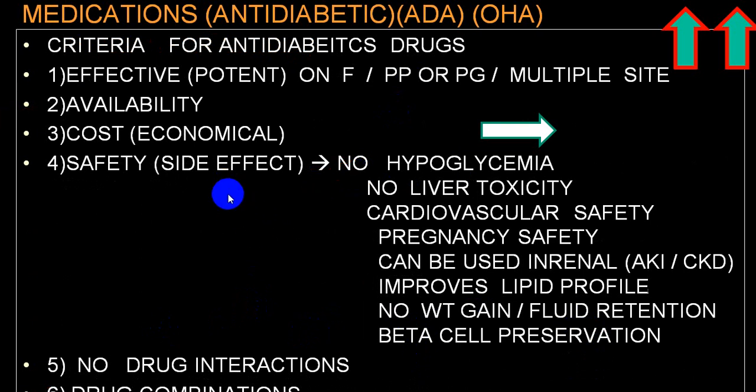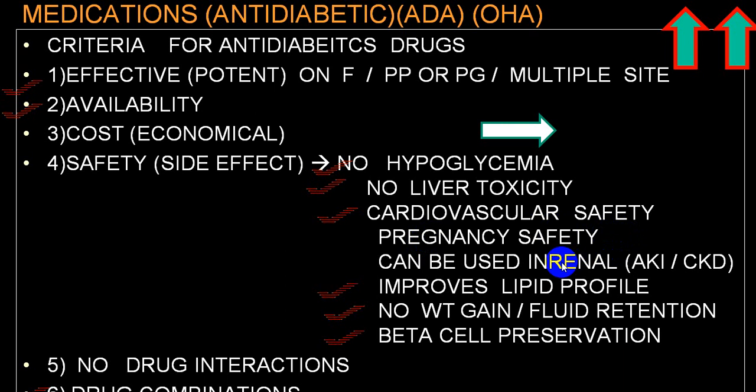Almost this particular group of drugs, what we call GLP-1 receptor agonists and DPP-4 inhibitors, have less chance of hypoglycemia, no hepatotoxicity, cardiovascular safety has been proven, lipid profile improvement is good, weight loss is there, beta cell is preserved. Only disadvantage is safety during pregnancy is not there, and during the lactation period is also not there, so you will have to avoid them during that period.